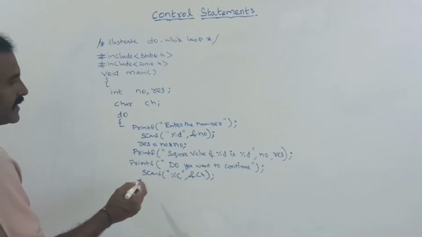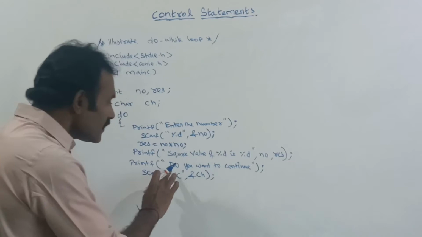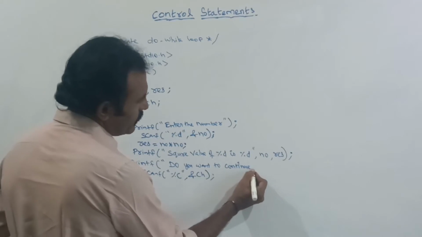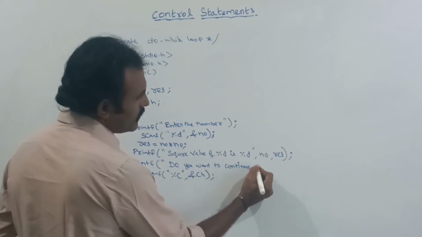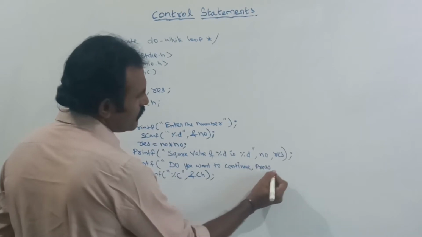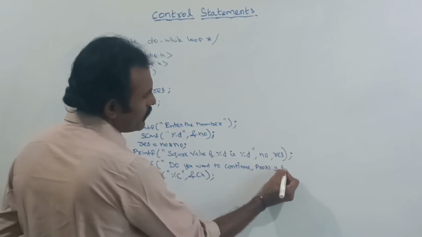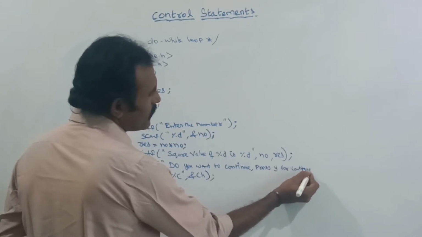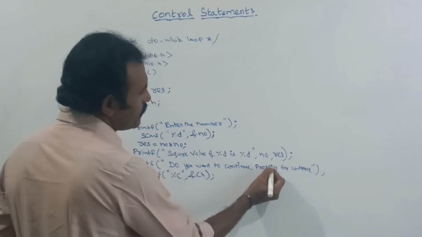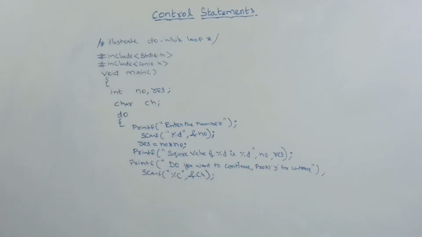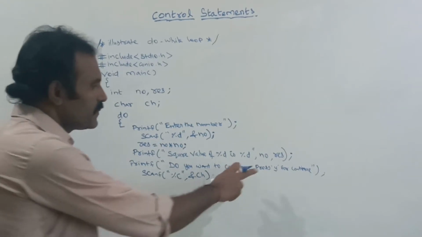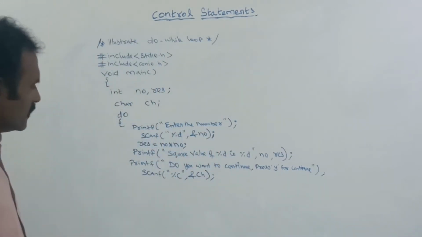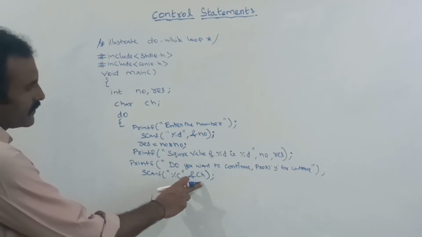In the message you can give it like this: do you want to continue, press Y for continue. Suppose you press Y, the loop will be continued, otherwise it will come outside the loop. So in this input you should give Y.